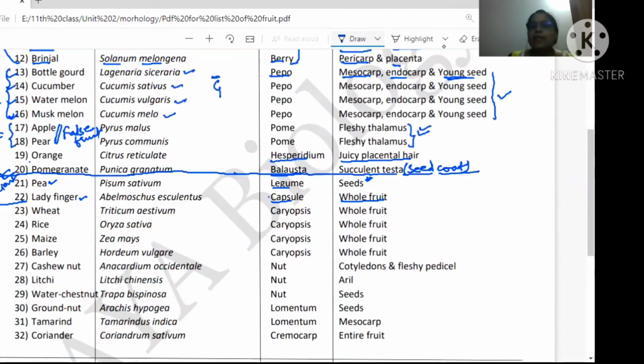If you want to revise the types of fruits, you can check the video on the fruit topic. Now next are the dry indehiscent fruits. All your cereal crops like wheat, rice, maize, barley belong to one type of fruit known as Caryopsis, in which you are consuming the whole fruit. Caryopsis are those fruits in which the pericarp is fused with the seed coat. Pericarp plus fused seed coat is there.